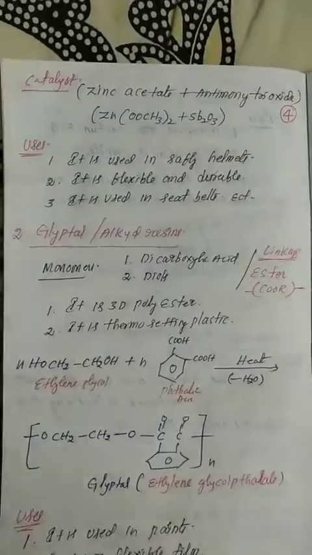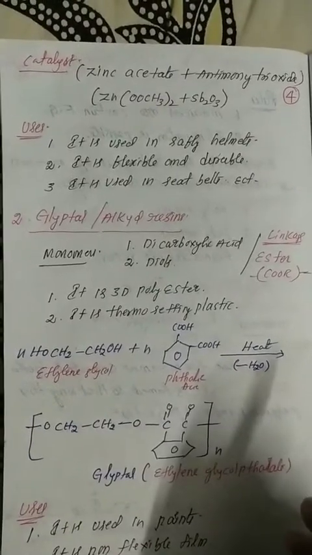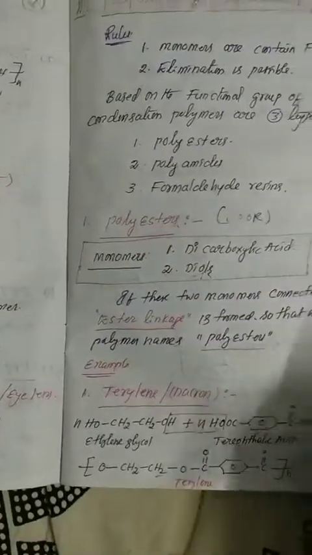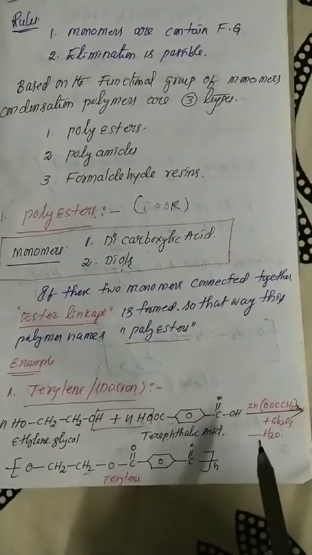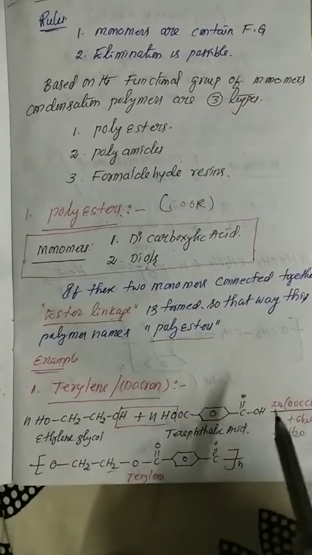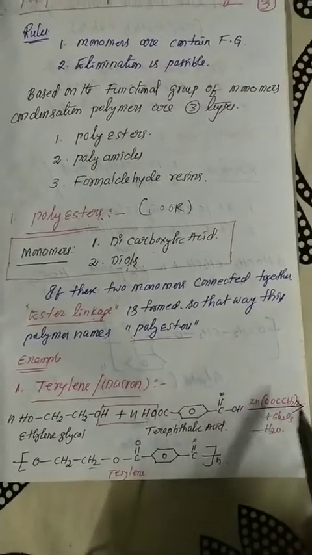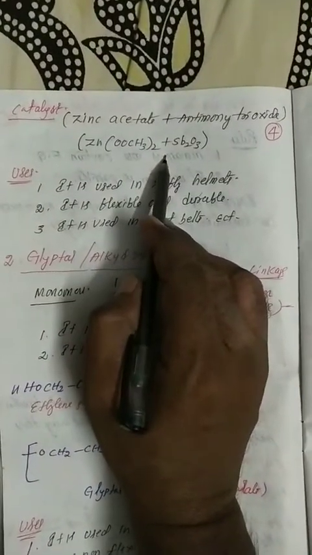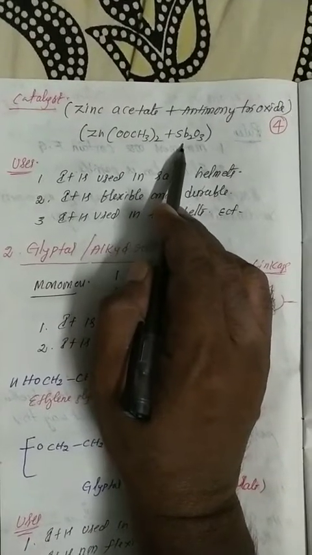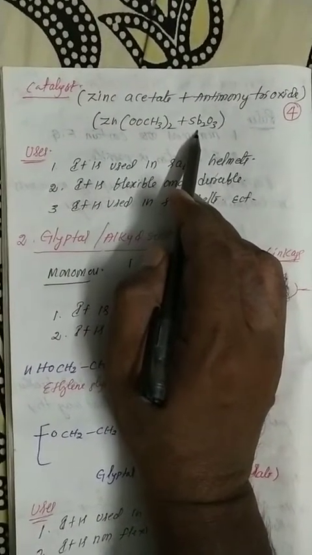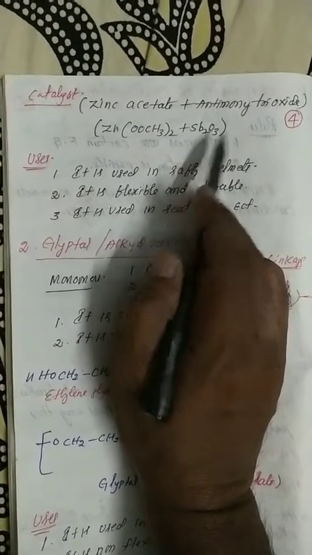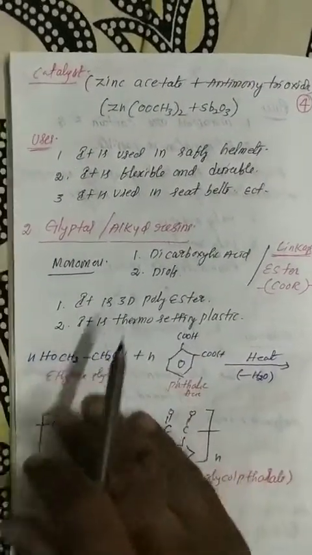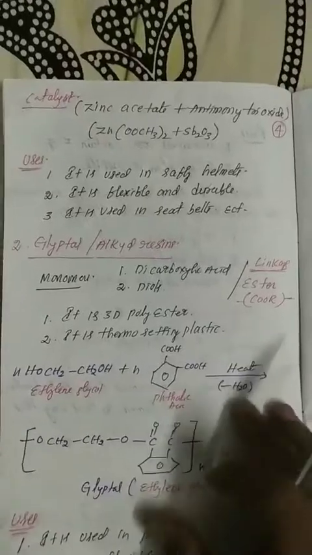I already told you everyone, in condensation polymerization actually catalysts are not required, but in this case, listen carefully, zinc acetate and antimony trioxide are the most important because of the carboxylic acid. In most condensation polymerization preparation methods catalysts are not required, but in some cases they are compulsory. One of those cases, the best example, is Terylene. Keep it in your mind.